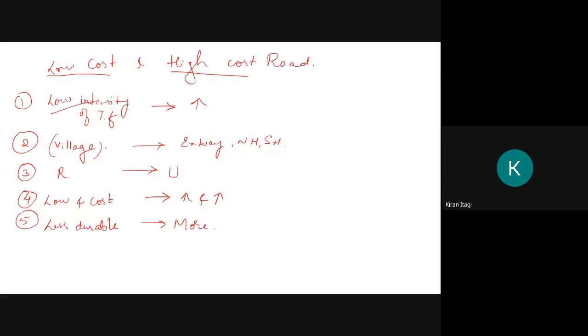In low cost road the intensity of the traffic flow is very low as compared to the high cost road. These are generally constructed for connecting to the village roads. These are for the major roads. These are generally constructed in rural areas. These for urban areas. The construction and maintenance cost is very low, whereas in high cost roads the maintenance and the cost of construction of the road is more. Low cost road is less durable as compared to high cost road.